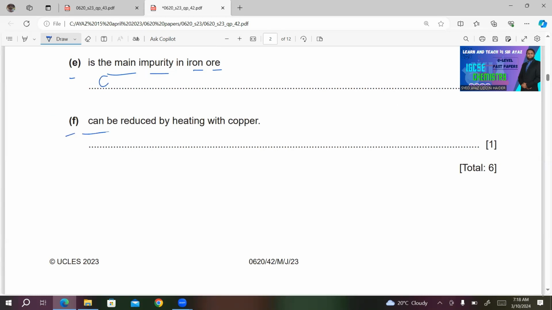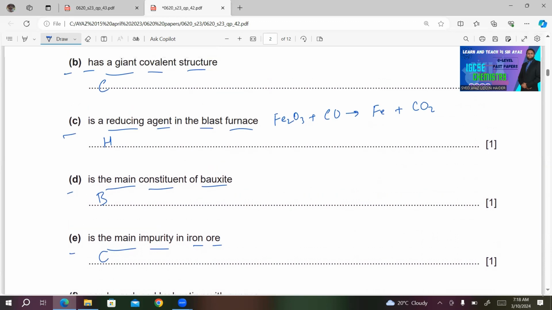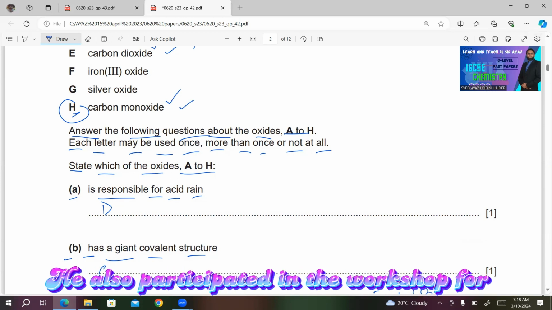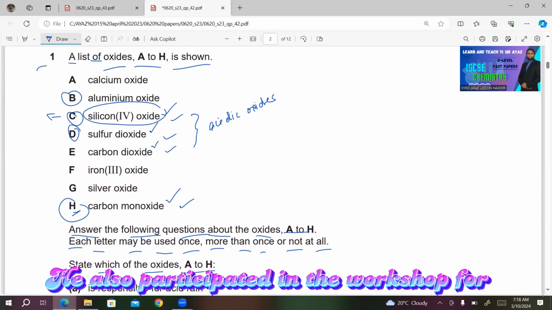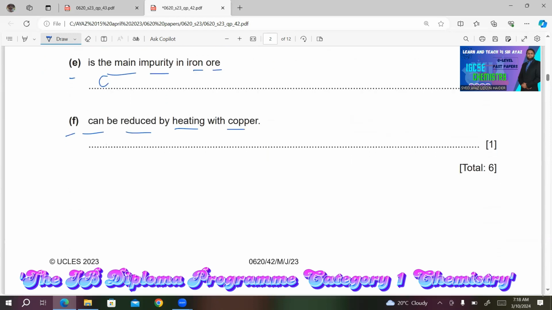Part F. Can be reduced by heating with copper. If you heat it with copper, it can be reduced. So this metal oxide must contain the metal which must be lower in the reactivity series than copper, and it must be none other than silver oxide in these choices. So I will write G here.